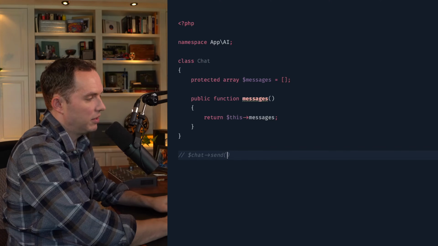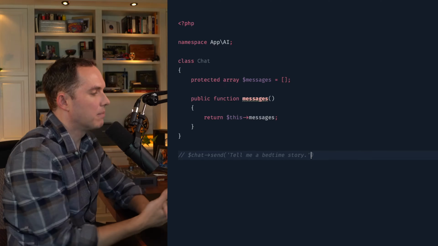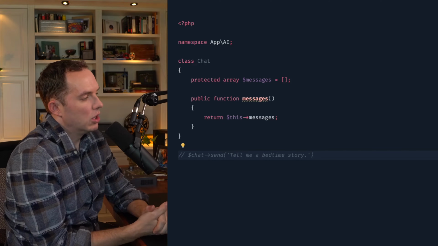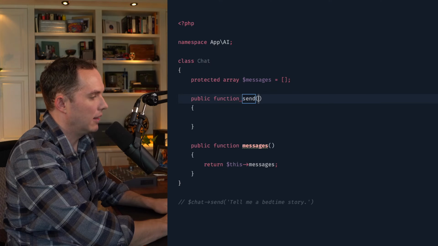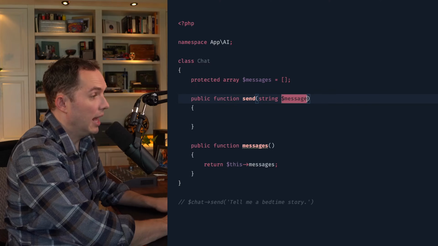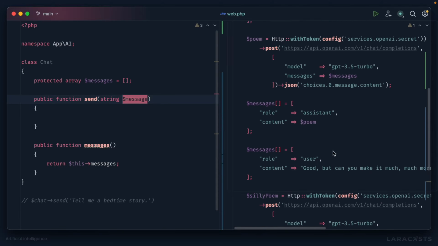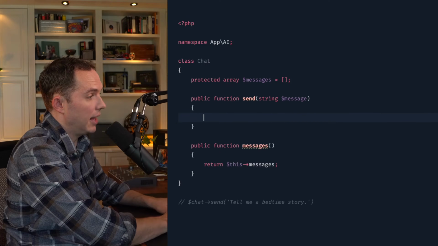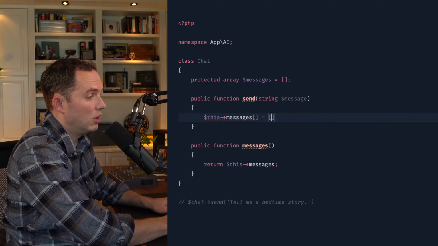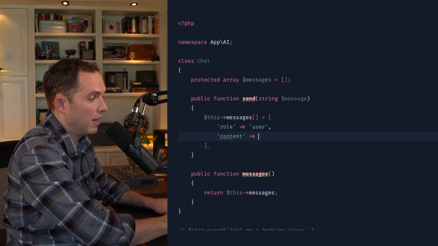And how would that work? I want to send a new message, tell me a bedtime story or something, kind of dark like that. So could we make that work? Well, it sounds like I need a new method here called send, and this will give us a message. And as we learned, let's open up a split here. As we learned, what we really need to do is append to our root messages array. So probably what we would do at this point is say, well, this messages push a new array where the role is user, and the content is whatever that message happens to be.